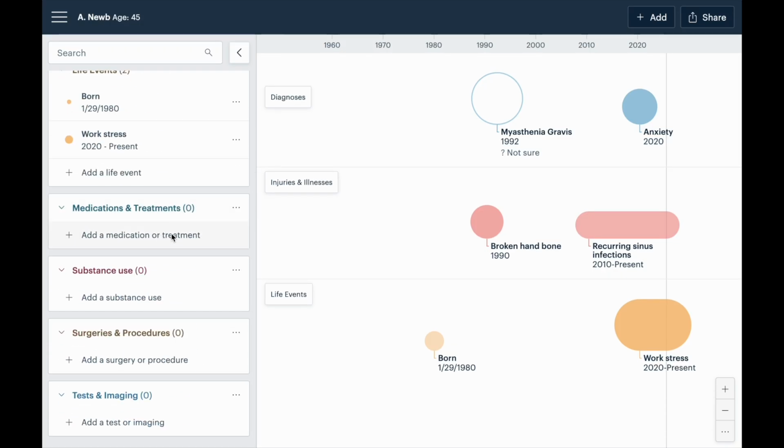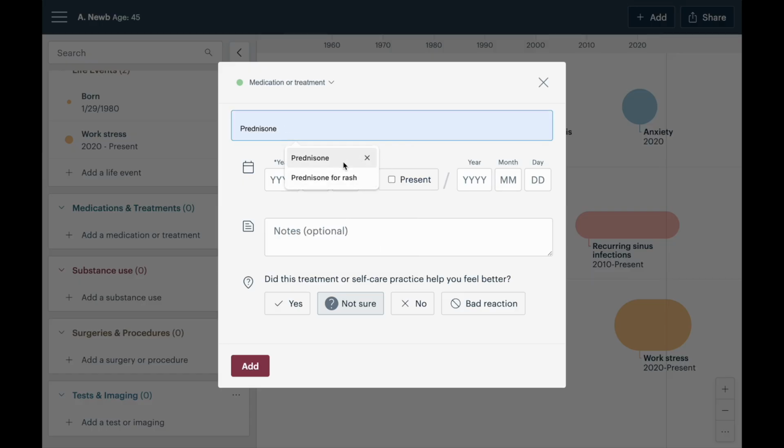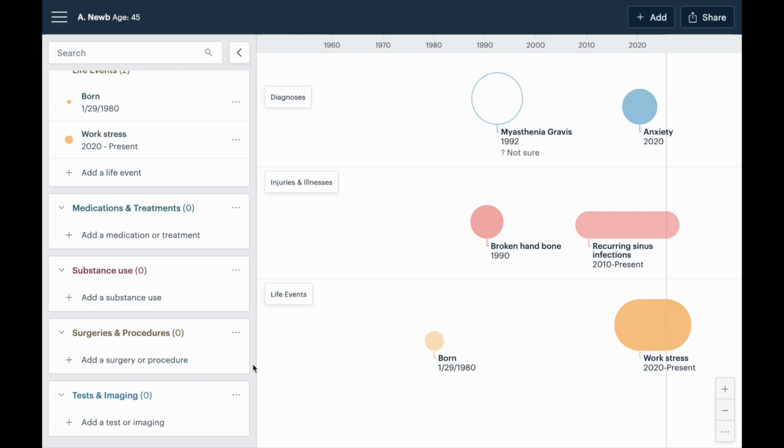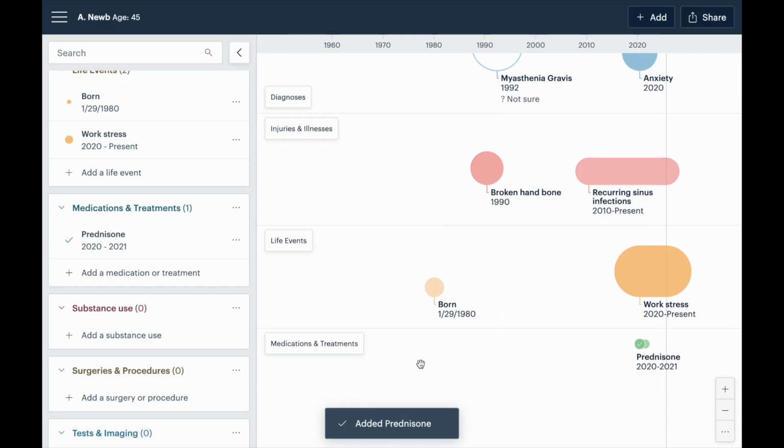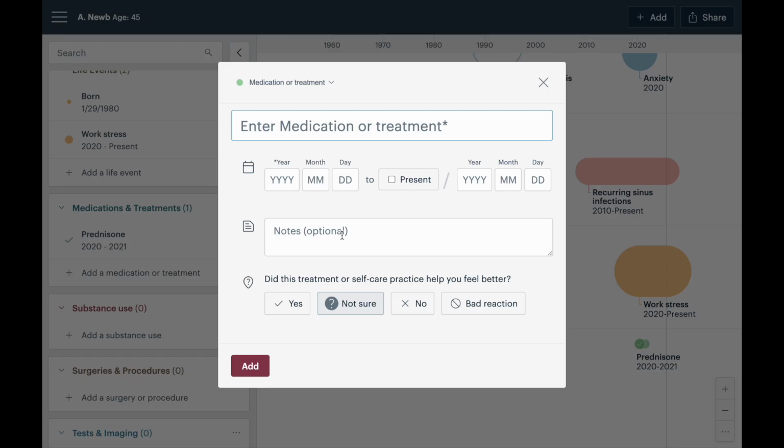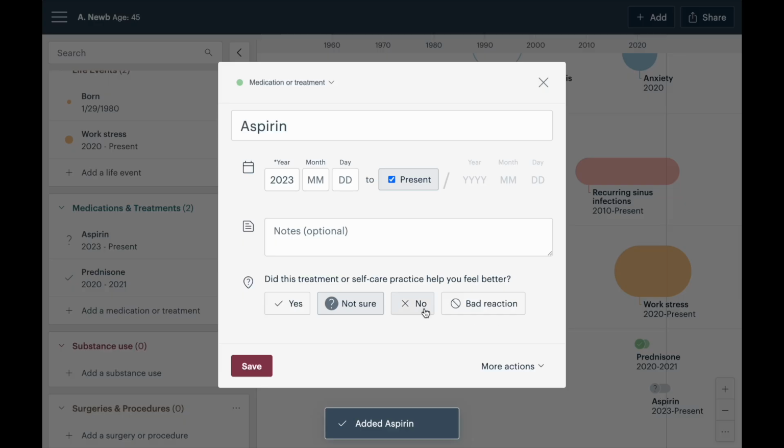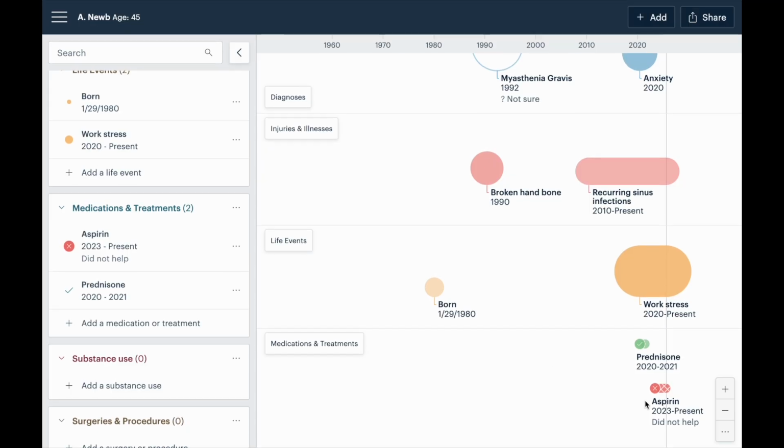Let's go ahead and look at medications and treatments. Let's add prednisone from 2020 to 2021. And when you add medications or treatments, you have the option to mark it as, let's add one more, aspirin, just for the heck of it, 2023 to present. You can mark it as did it help, yes, not sure, no, or bad reaction. And so if I say not sure, it will show up as gray. If I say no, it will be red. And then if I say bad reaction, it will be a dark red.